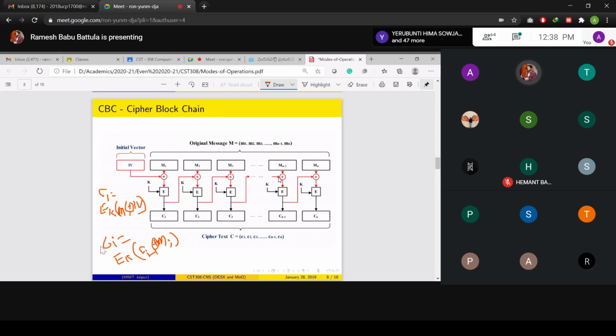So Ci is the encryption with K of C(i-1) XOR Mi, and so on you will find your Cn value.